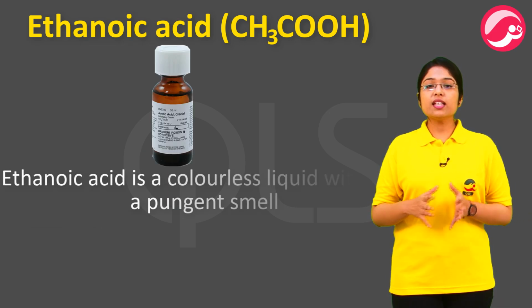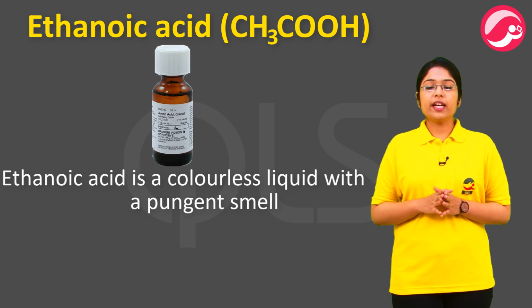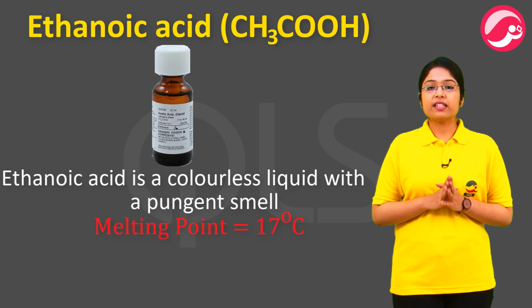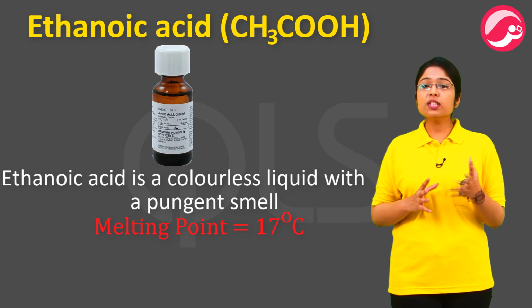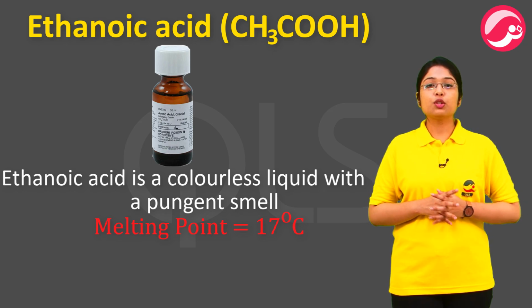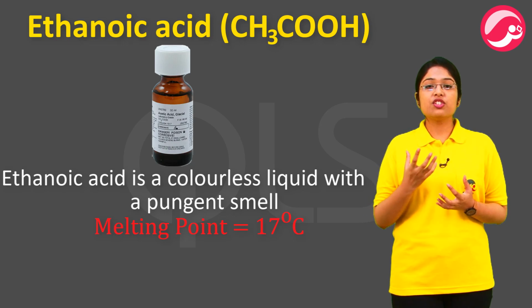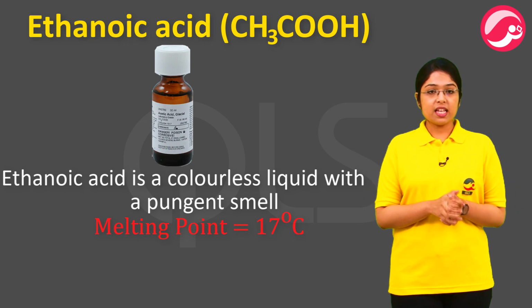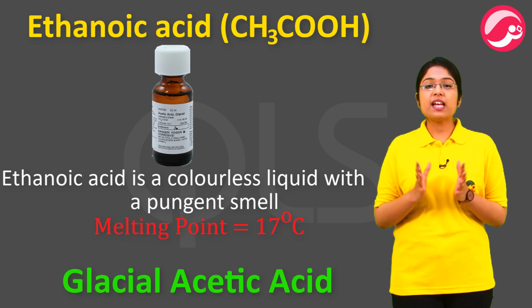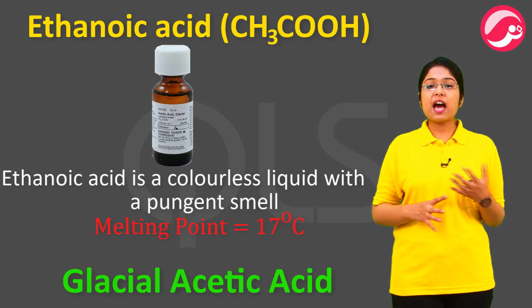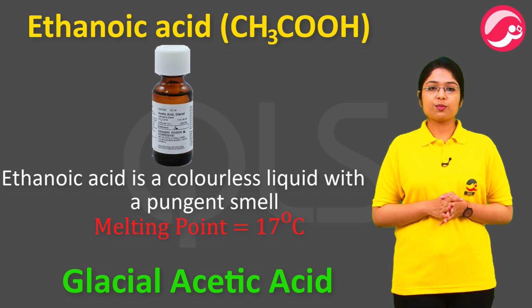Ethanoic acid is a colorless liquid with a pungent smell. It has a melting point of 17 degrees centigrade, means at temperature lower than 17 degrees centigrade it will start to freeze. 17 degree के नीचे आते ही temperature acetic acid जमना start हो जाएगा. Hence, it is also called glacial acetic acid due to its hazy, icy appearance at low temperatures.